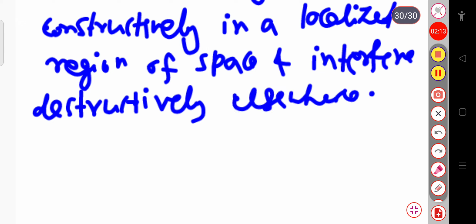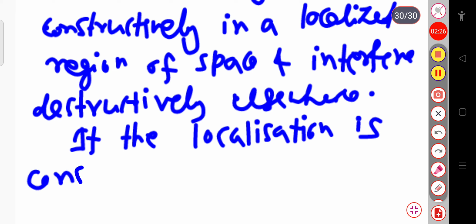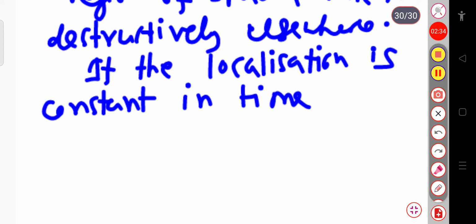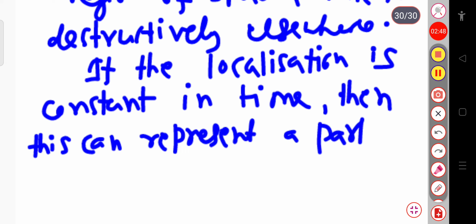If the localization is constant in time, then this can represent a particle. So we can define a wave packet in this way.